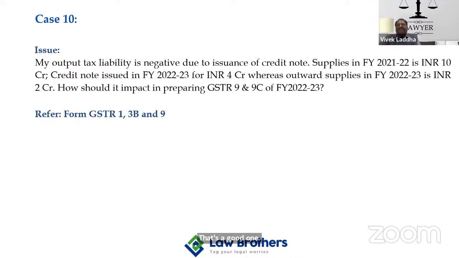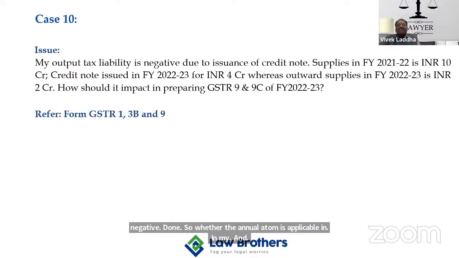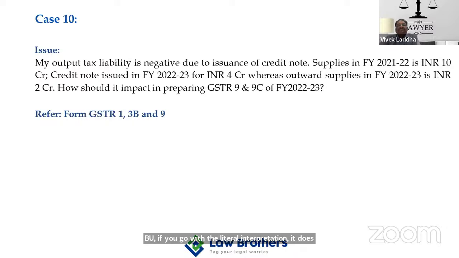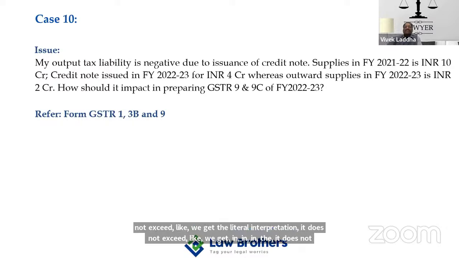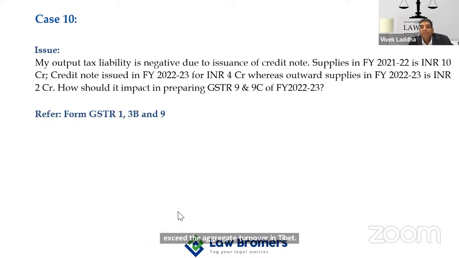But the point is, how should it impact in preparing 9M, right? But the question is that your aggregate turnover is negative turnover. So whether the annual return is applicable in such a case, in my humble view, if we go with the literal interpretation, it does not exceed the aggregate turnover and thereby GSTR 9 and 9C itself is not applicable. So it's again another sort of query, and a very unique type of query which we have tried to answer. If anyone has any particular query, they may ask the question, by unmuting themselves.